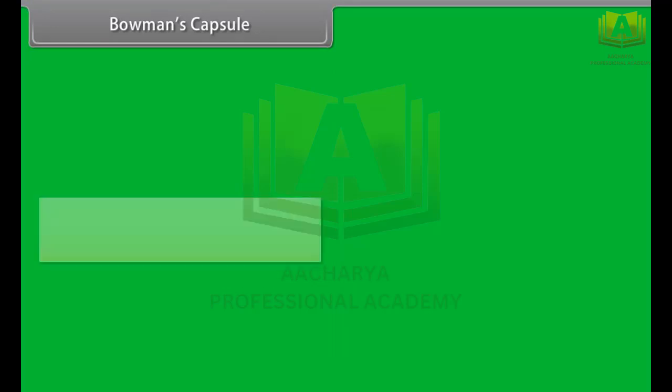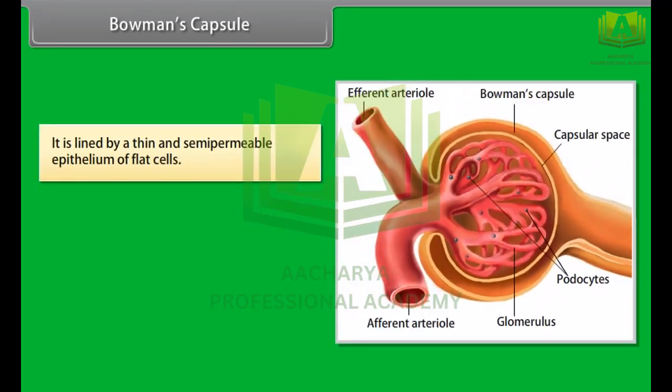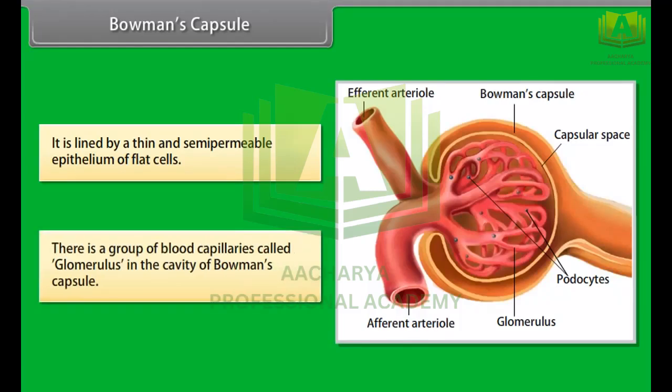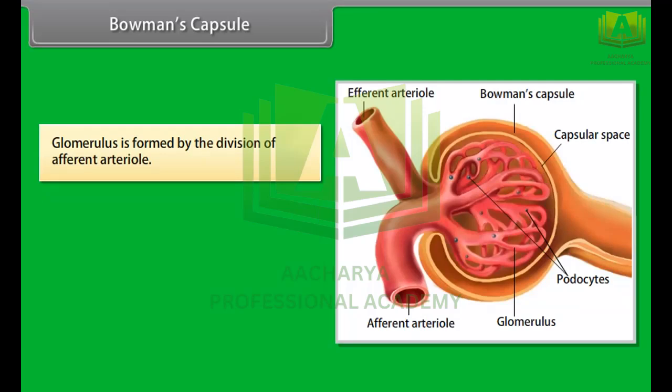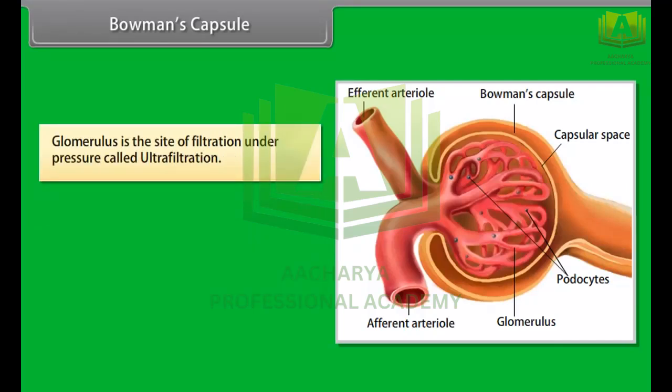Bowman's capsule. Bowman's capsule is a double-walled cup present in the renal cortex. It is lined by a thin and semi-permeable epithelium of flat cells. There is a group of blood capillaries called the glomerulus in the cavity of Bowman's capsule. The glomerulus is formed by the division of the afferent arteriole. Bowman's capsule and glomerulus are collectively called the Malpighian body or renal corpuscle. The glomerulus is the site of filtration under pressure called ultrafiltration.